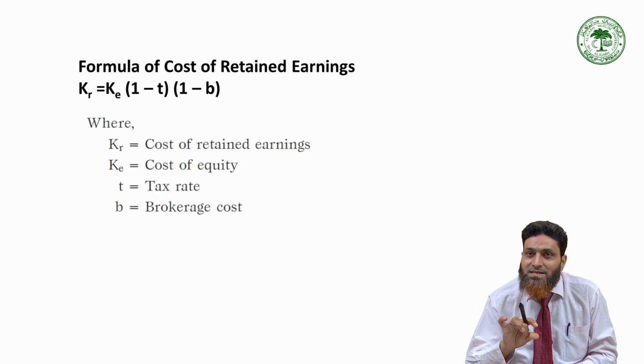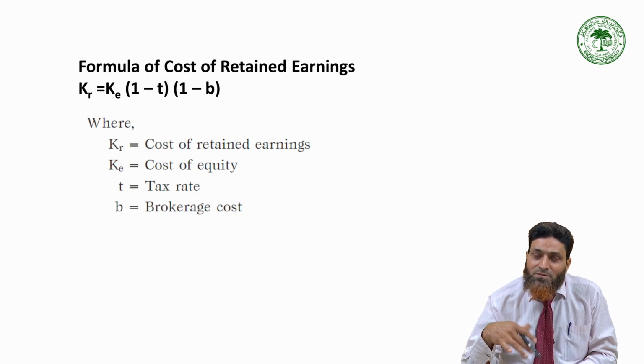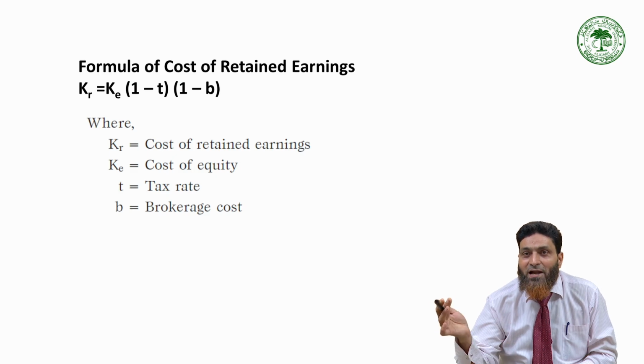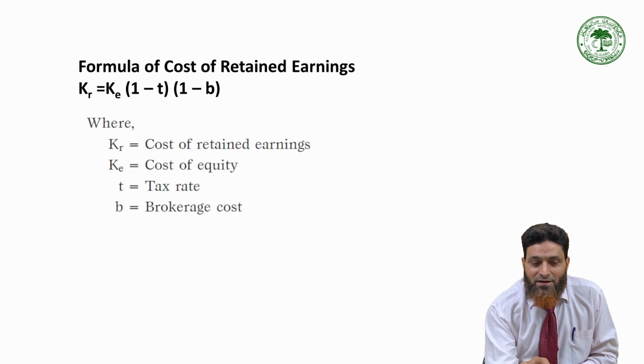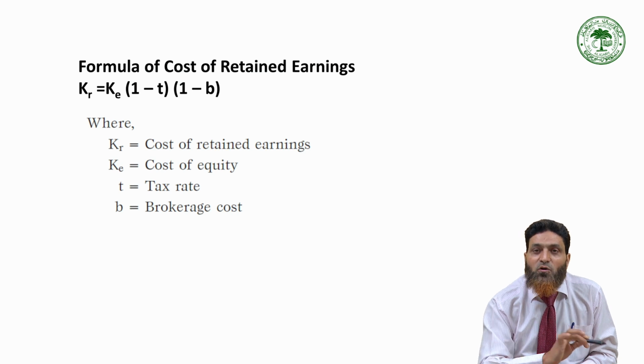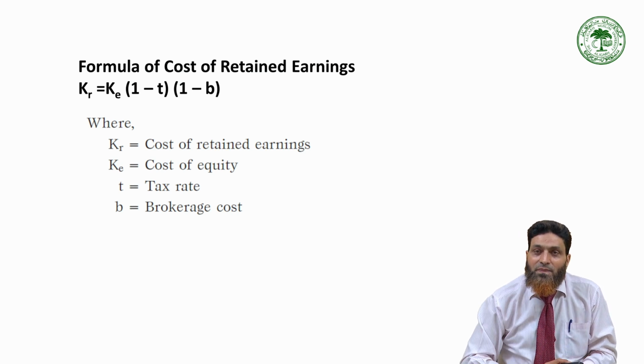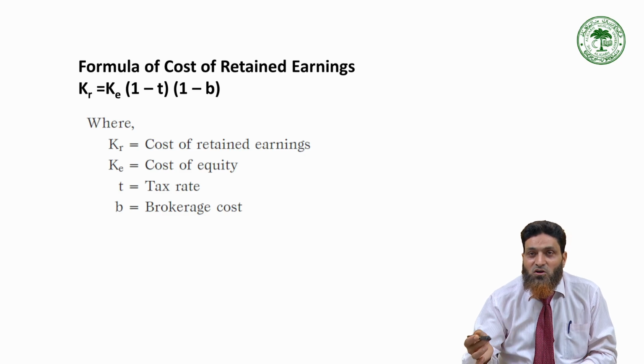It depends person to person. Then after payment of taxes, if you plan to reinvest the amount available to you, then again you have to pay some brokerage cost. So whatever brokerage you have paid will not be your investment. The remaining amount after subtracting the brokerage will be your investment. In that way, cost of equity will be transformed into cost of retained earning.